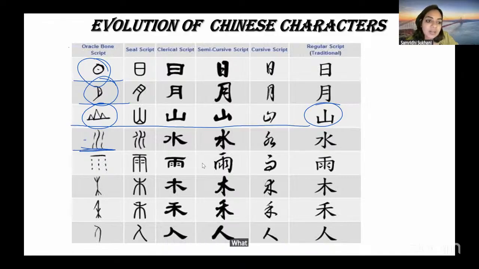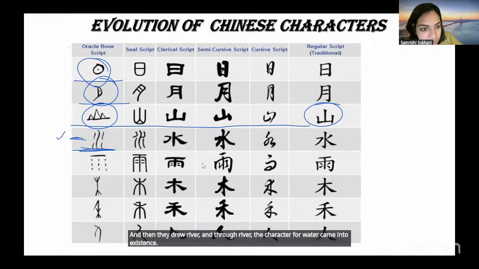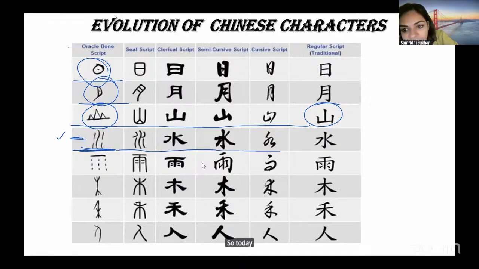What does it look like, this drawing? River. Yeah, river is made up of? Water. Yes. So actually, my Chinese people saw river and then they drew river, and through river, the character for water came into existence. So today, more or less, this character is the character for water. But where is it coming from?